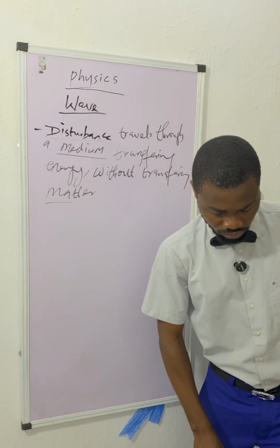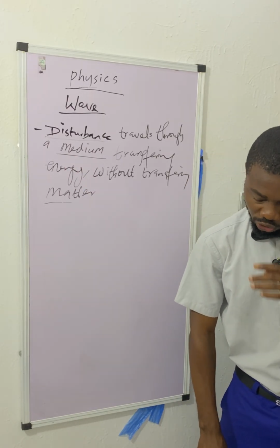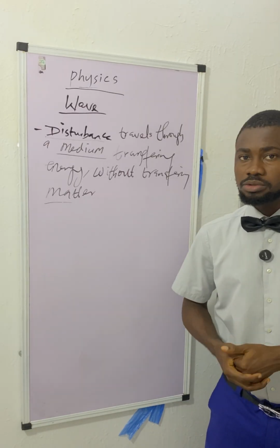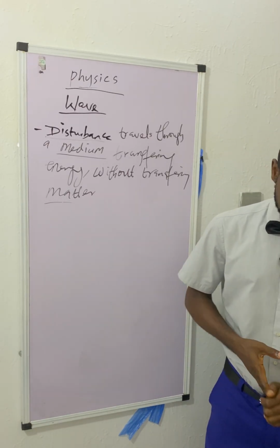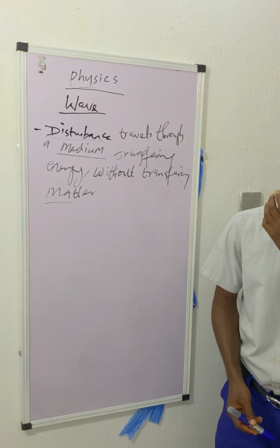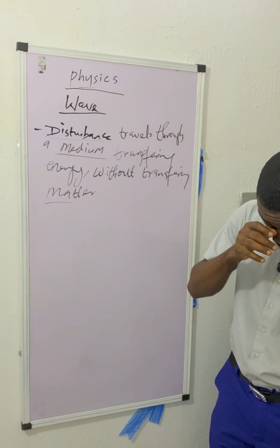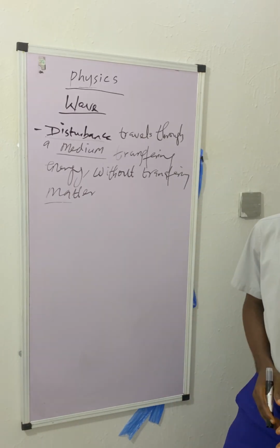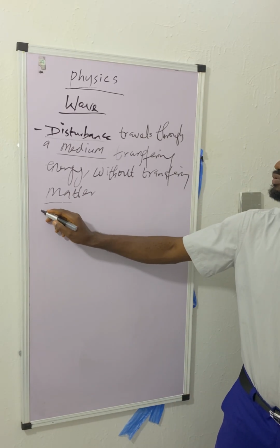That's wave for you. We have to understand wave motion before we look at the types of wave and how they travel. Wave motion and particle motion, we are going to look at both of them. But before we do that, let's understand vibrating system as a source of wave.